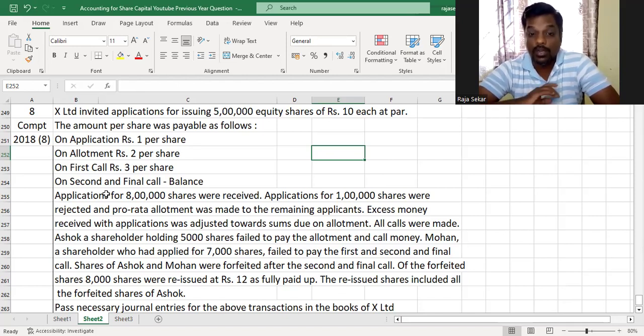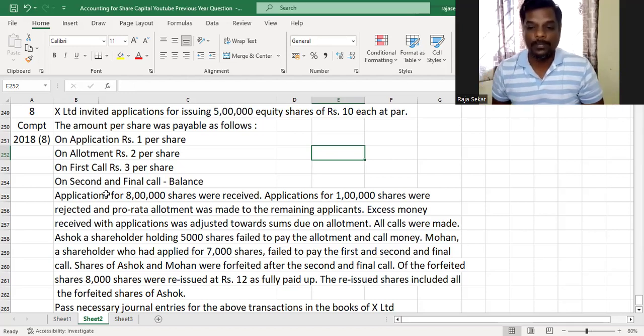Mohan, a shareholder who had applied for 7,000 shares, failed to pay the first and second and final call. Shares of Ashok and Mohan were forfeited after the second and final call. Of the forfeited shares, 8,000 shares were reissued at rupees 12 as fully paid. The reissued shares included all the forfeited shares of Ashok.